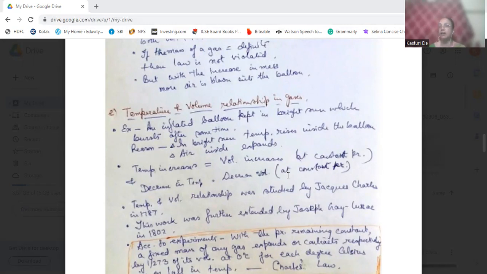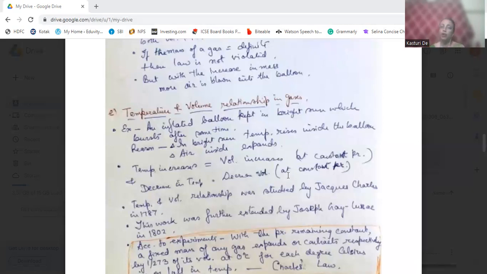Because in the bright sun, the temperature rises inside the balloon, and the air inside the balloon will expand in volume. So as temperature increases, the volume will also increase, but the pressure remains constant. And again, if we decrease the temperature inside the balloon, then the volume also will decrease at constant pressure. So that's why it will burst.